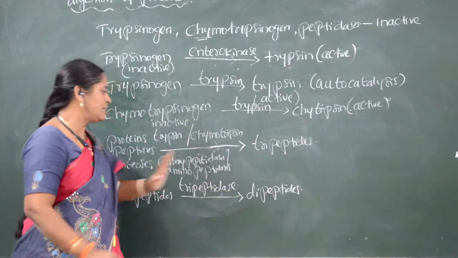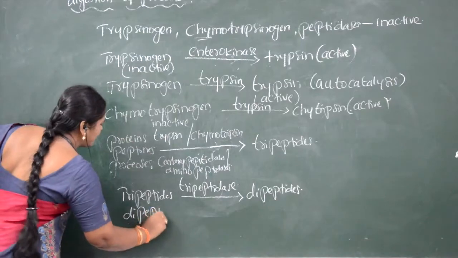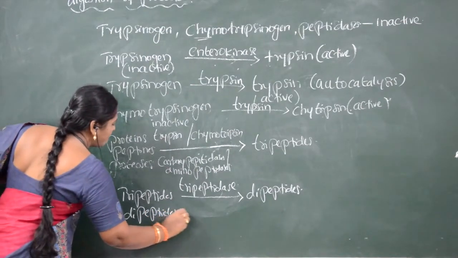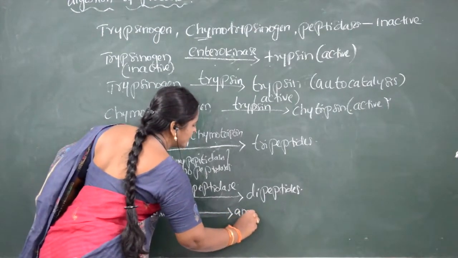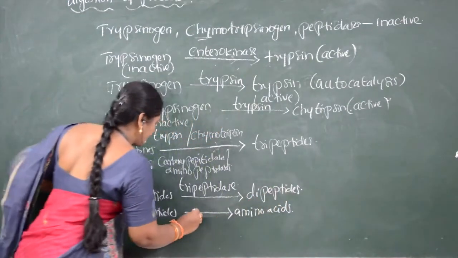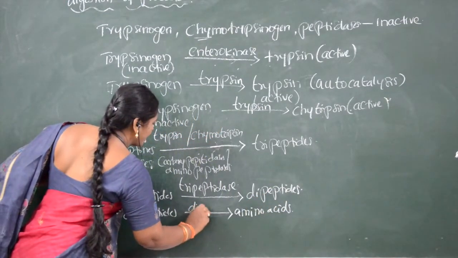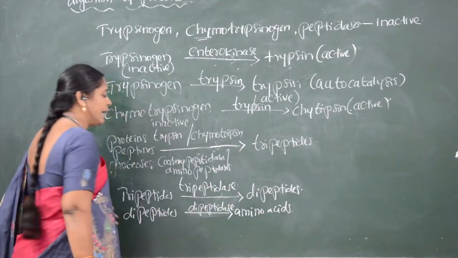Now again these dipeptides are converted to amino acids by the action of dipeptidase.